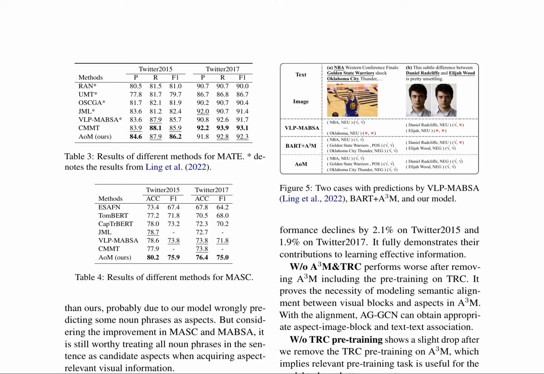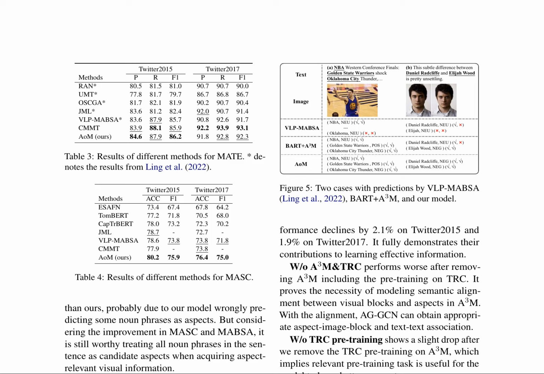The proposed aspect-oriented model, AoM, for multimodal aspect-based sentiment analysis demonstrates superior performance on two benchmark datasets, Twitter 2015 and Twitter 2017, outperforming state-of-the-art methods. The model's effectiveness is attributed to its two specially designed modules, the Aspect-Aware Attention Module, A3M, and the Aspect-Guided Graph Convolutional Network, AGGCN. A3M aligns visual information with corresponding aspects, while AGGCN detects aspect-relevant sentiment information by incorporating syntax dependencies.